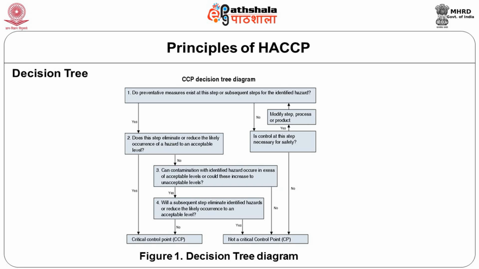Then it is not a critical control point. That means once the milk is out from the animal, you will not be able to control the pesticide residues, so it has to be done even before. The fodder or the environment in which the animals are grazed has to be taken care of so that pesticide residues do not come into your product. So that's how we have now seen a physical hazard and a chemical hazard.